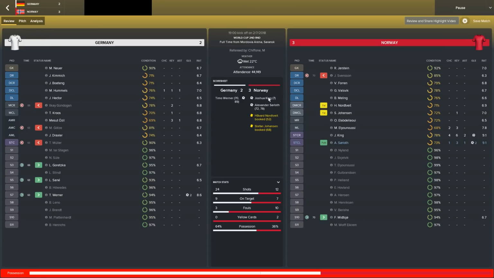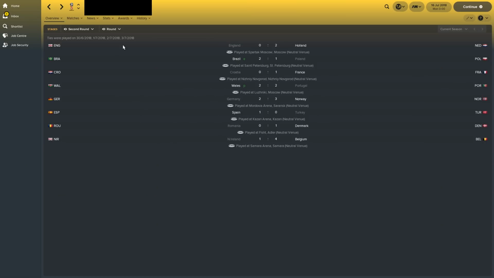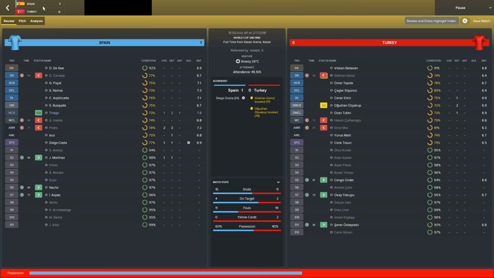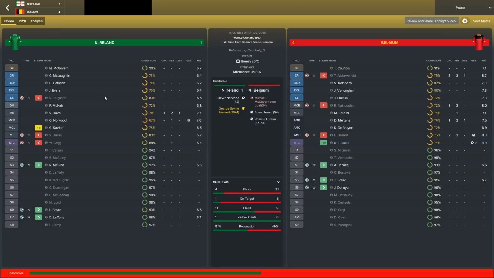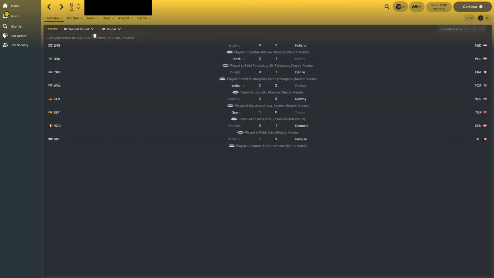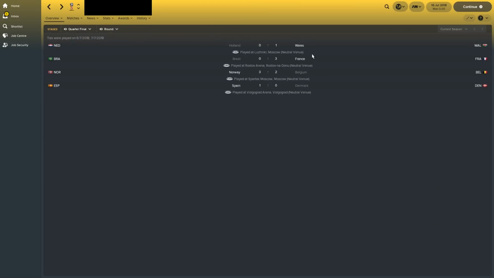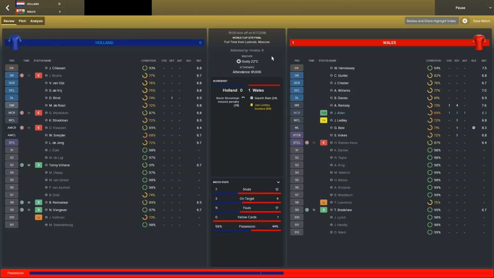Norway, once again, another cracking game featuring Norway, and they managed to get the better of Germany this time around. Josh King and Sorloth have been magnificent in today's experiment. Spain beat Turkey 1-0. Denmark beat Romania 1-0, and a great win for Belgium 4-1 against Northern Ireland. Quarter-final then, Wales beat Holland 1-0 again. Wales through to the semi-finals of the World Cup.